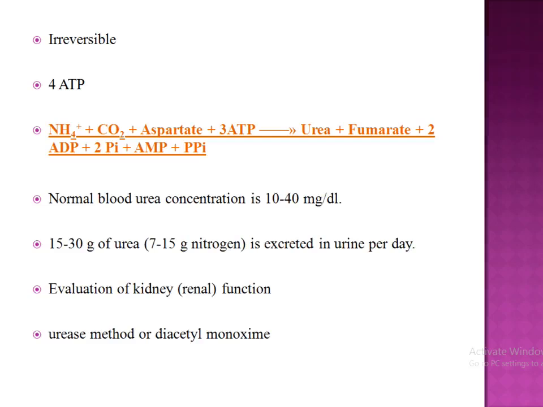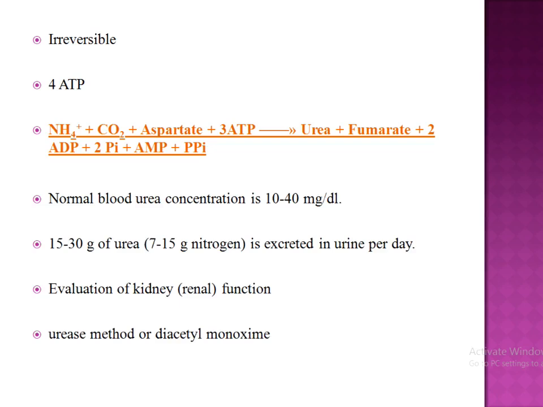The urea cycle is irreversible and consumes 4 ATPs. That is, 2 ATPs are utilized for the synthesis of carbamoyl phosphate, and 1 ATP into AMP and PPi to produce argininosuccinate, which equals 2 ATP. Hence 4 ATPs are actually consumed.